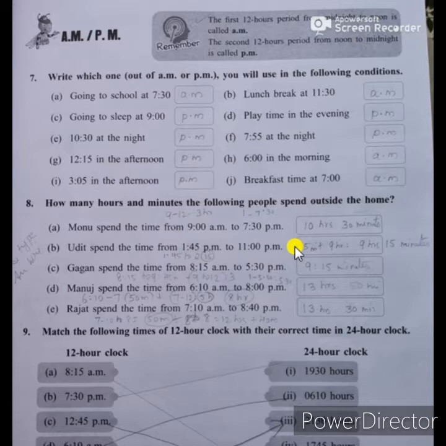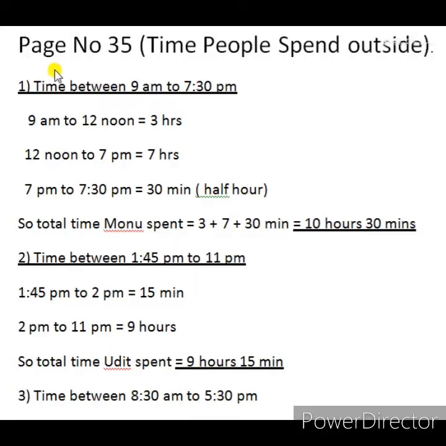Now see what the first question is. Manu spent the time from 9 AM to 7:30 PM. All these questions' answers and steps I will show on another page. Students, see, this is the calculation I have shown for this question. How much time did Manu spend from 9 AM to 7:30 PM?